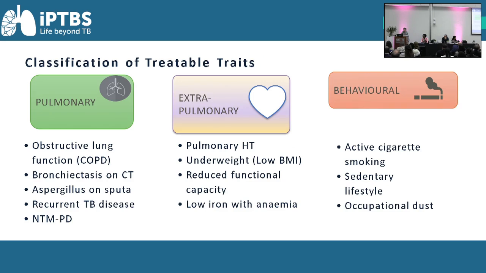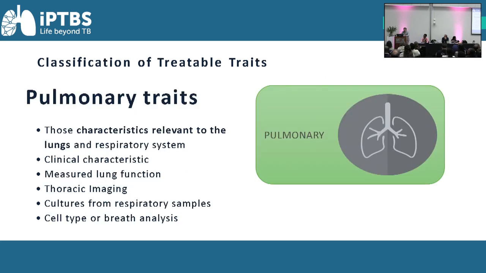So classification of treatable traits. I'll just touch on this very briefly in the interest of time, but we'll go into this more in the afternoon. So the way that we're looking to classify treatable traits is into pulmonary, extrapulmonary and behavioural. Some examples of that. But the pulmonary traits should be those that relate to the lungs and respiratory system.